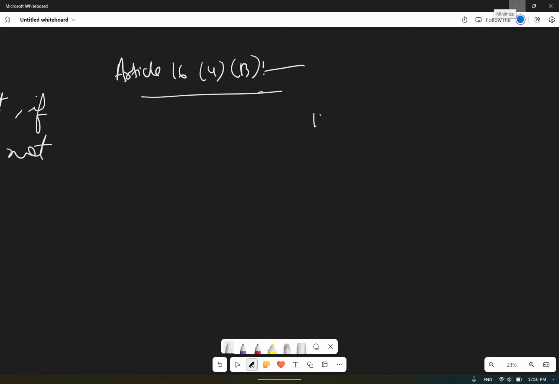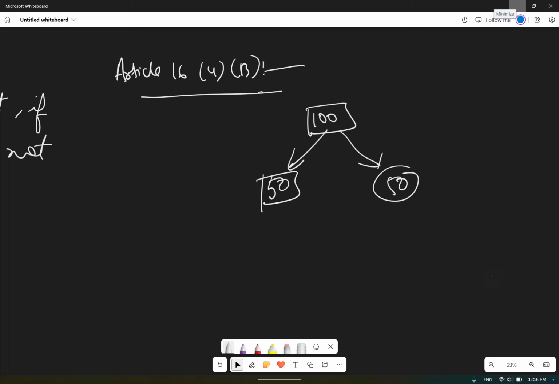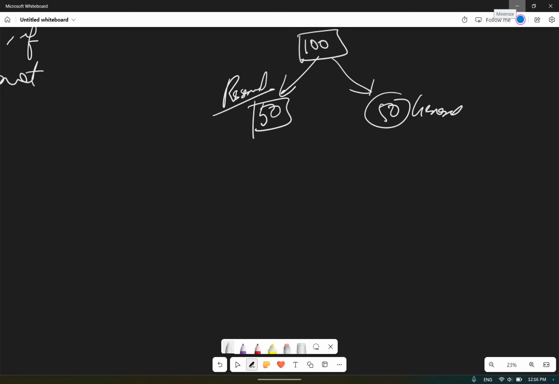Let us suppose there are 100 seats. Within the 100 seats, 50 are for general and 50 are reserved. Now within the 50 reserved, let us suppose 40 seats were filled and 10 seats became vacant.